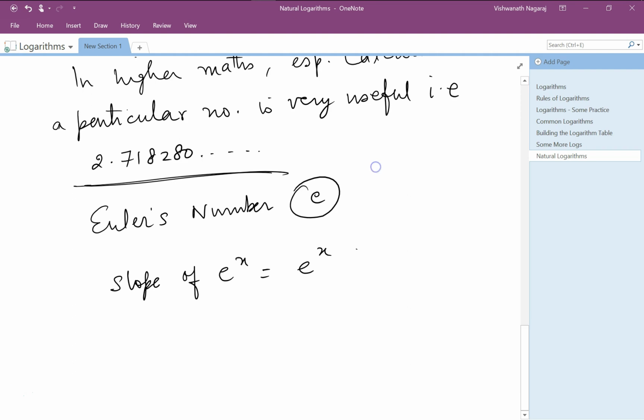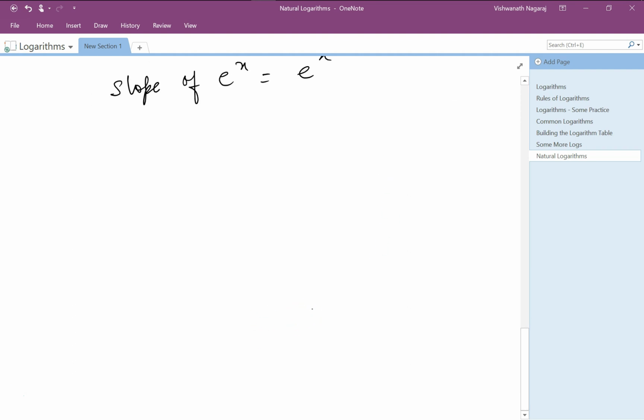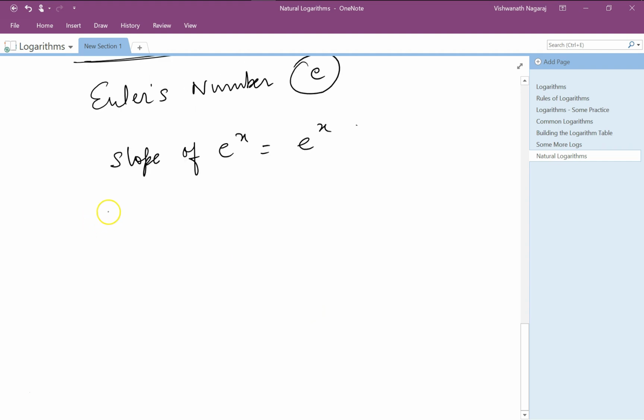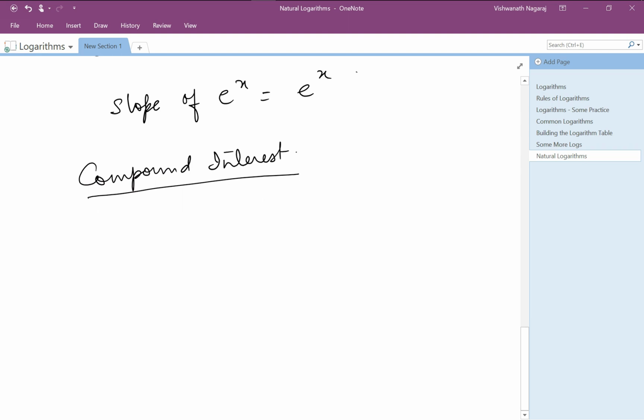Very quickly, let's figure out from where this e comes, because it's a very fascinating number, and this comes surprisingly from compound interest. This was discovered while working with compound interest. So let us say rate of interest is 5%. At year 0, that is at the beginning, the principal amount initially is 1000 rupees.